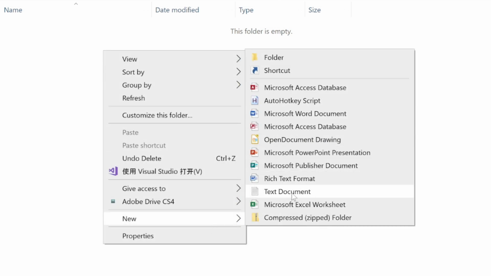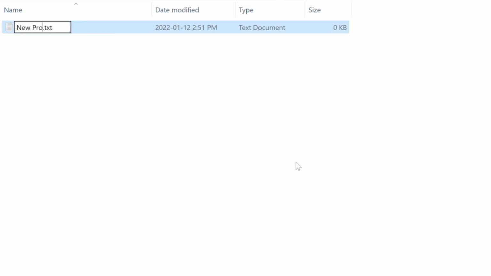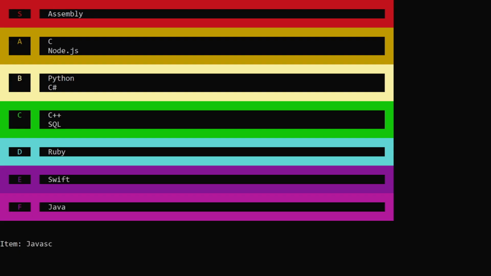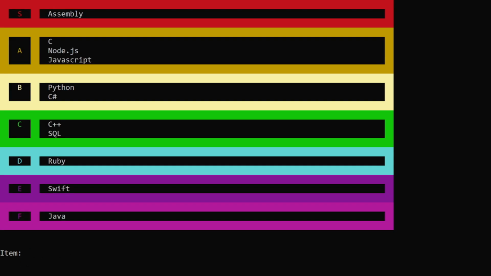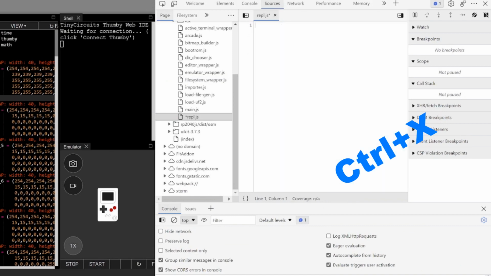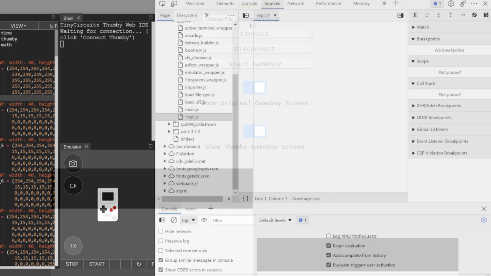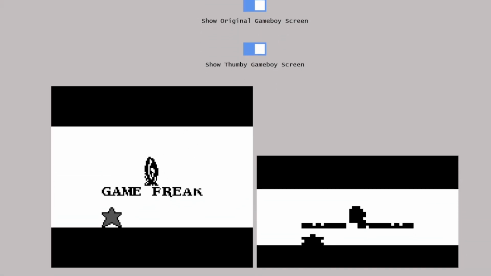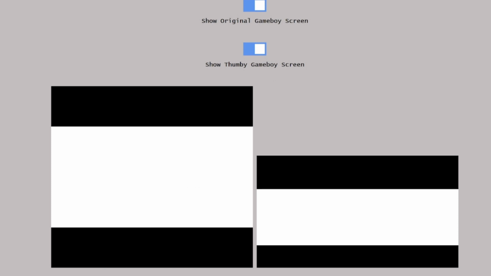Instead, I just rewrote the whole program in a completely different programming language that was still able to open a serial connection. That's right, we're using my old pal JavaScript. With a little borrowing of the serial code from the Thumby IDE page, I was able to recreate the previous Python program into a very asynchronous web app, meaning that yes, the emulator does continue running as the Thumby communicates with the machine.